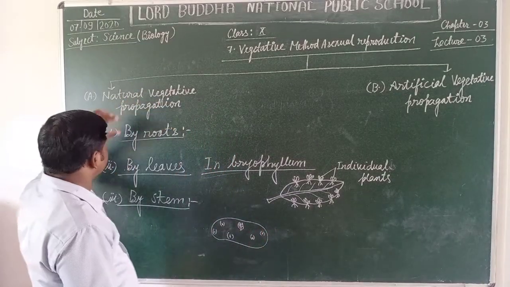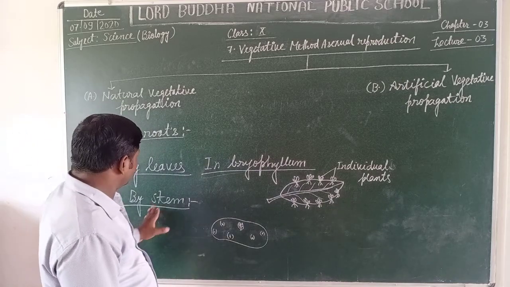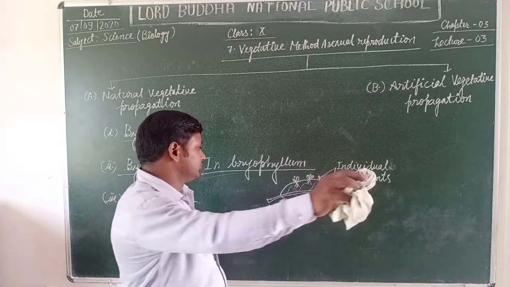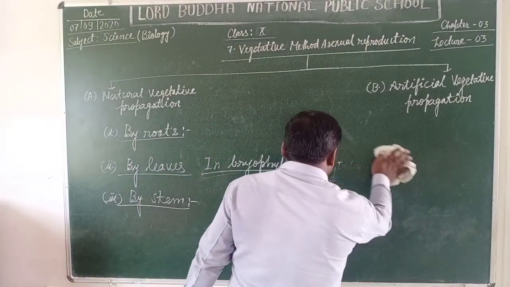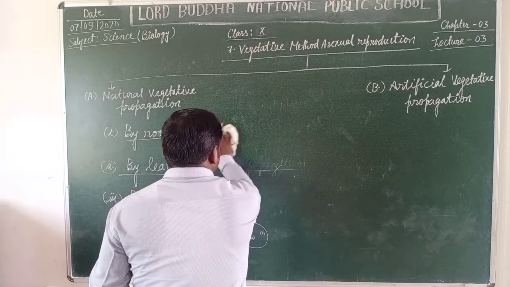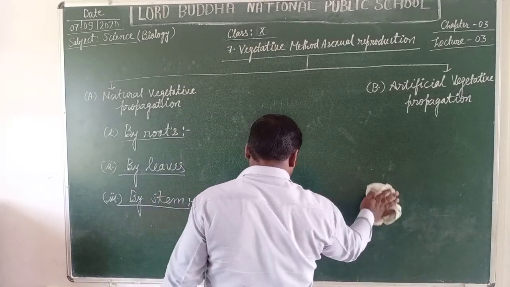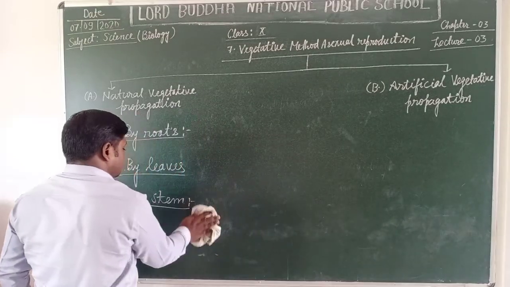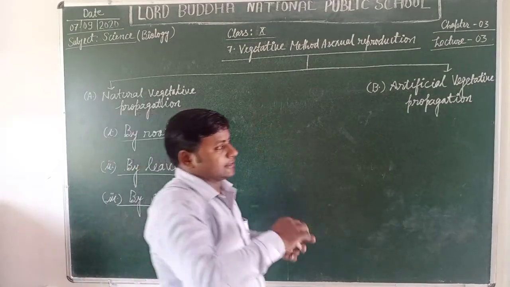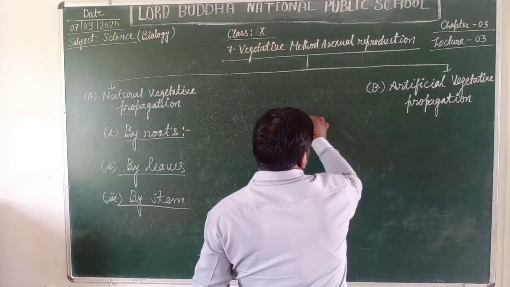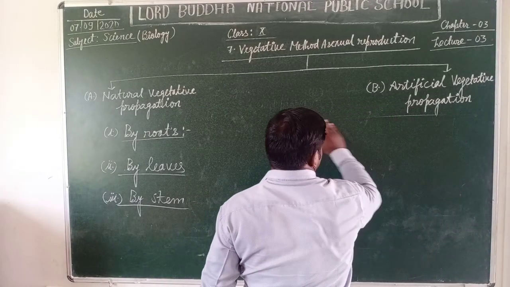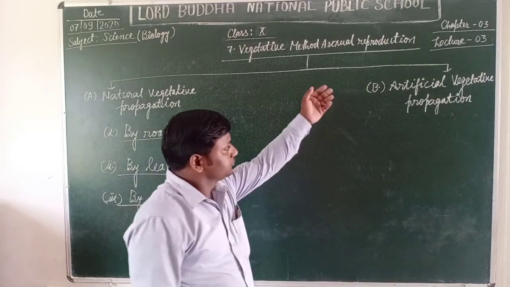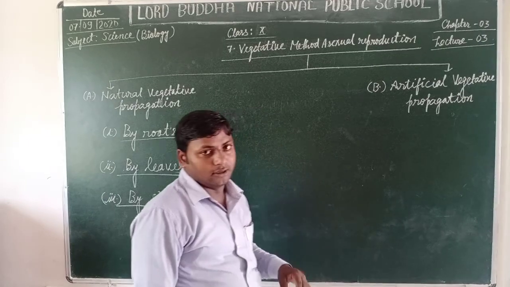And students, if we are talking about artificial vegetative propagation, then the artificial method of vegetative propagation is carried out by artificial means. It means artificial methods or physical methods are applied for obtaining new plants.